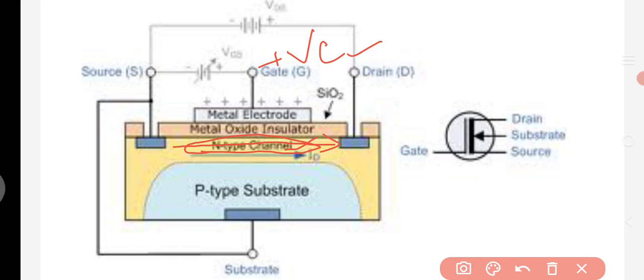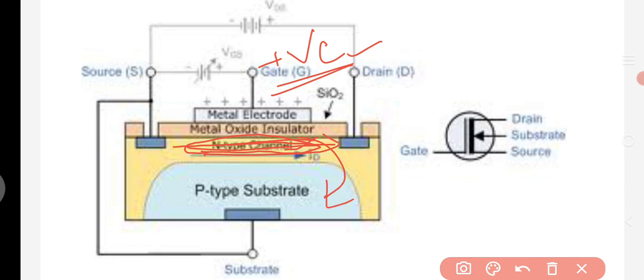So the positive voltage at the gate will attract the electrons from the source and drain, which will form an N-type channel. Suppose we give a negative voltage to the gate instead. Then this negative charge of the gate and the N-type channel having some electrons within the channel will repel each other, due to the same charge. Then these holes will be moved towards the P-type substrate.